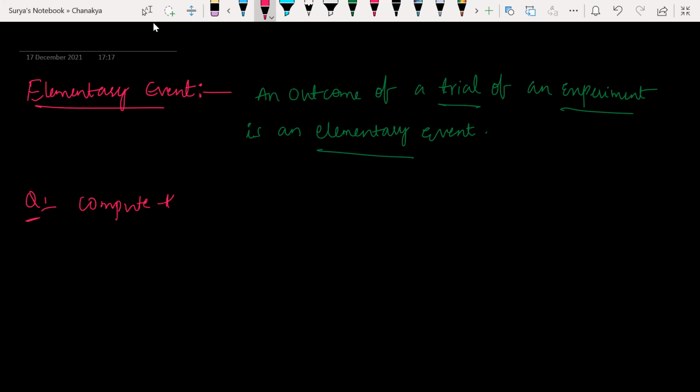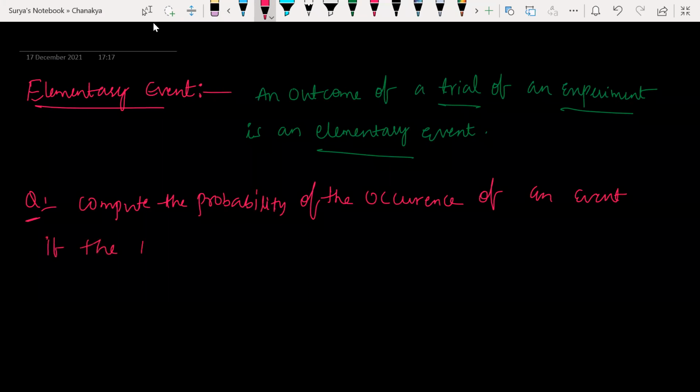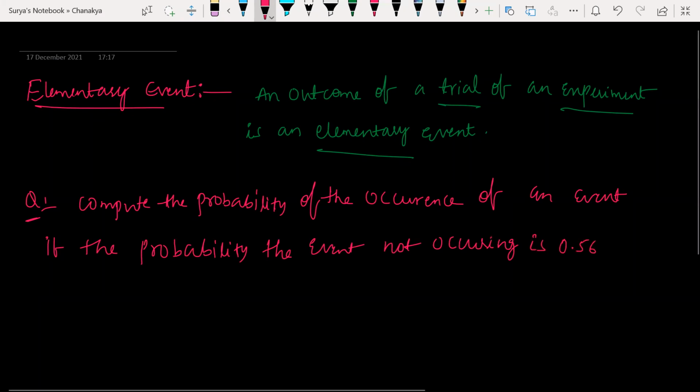Compute the probability of the occurrence of an event if the probability of the event not occurring is 0.56.